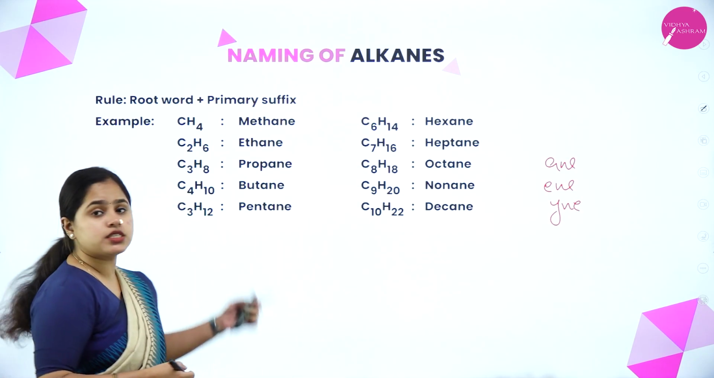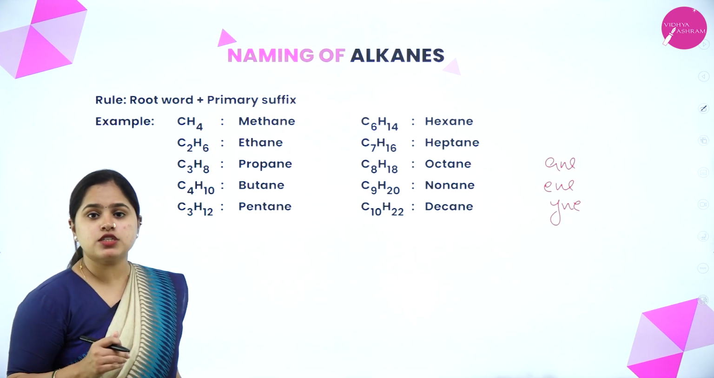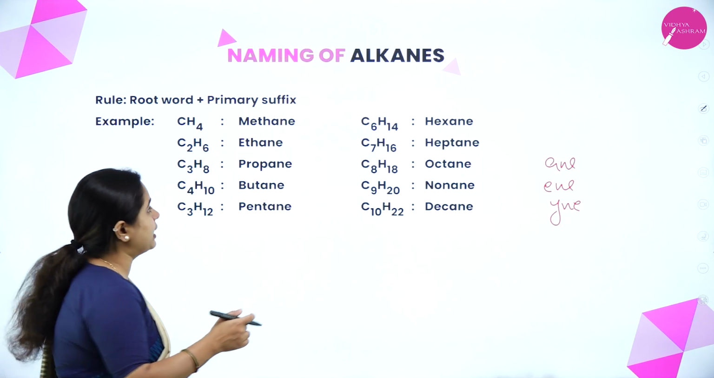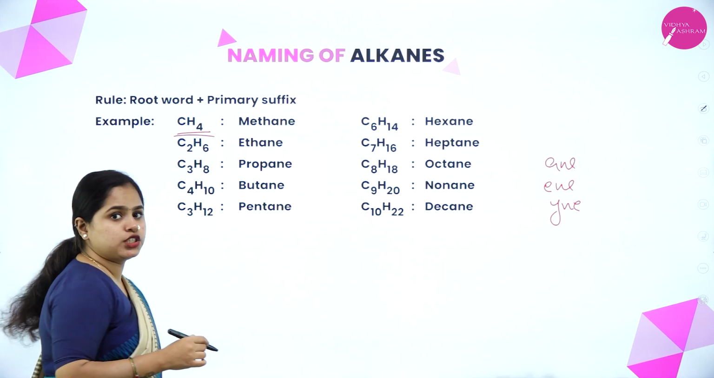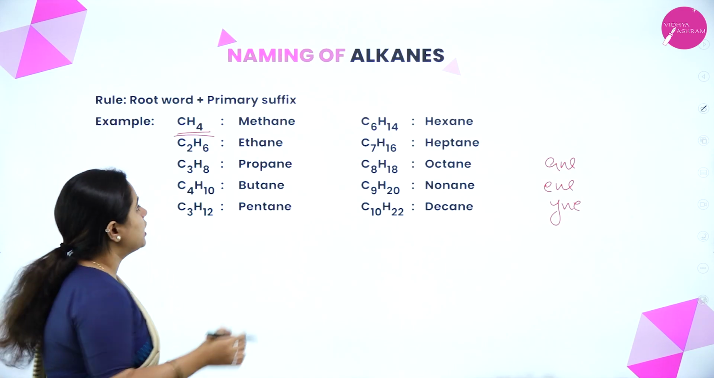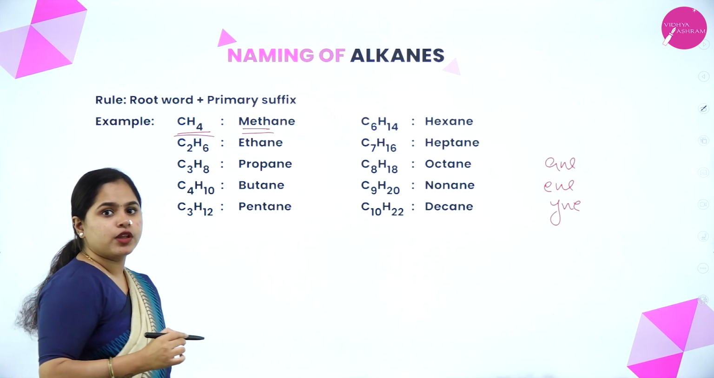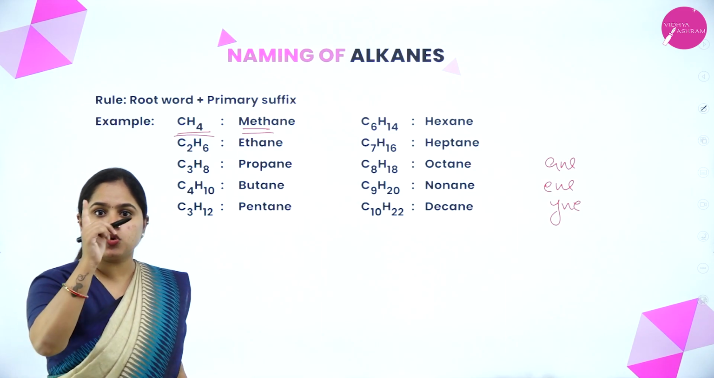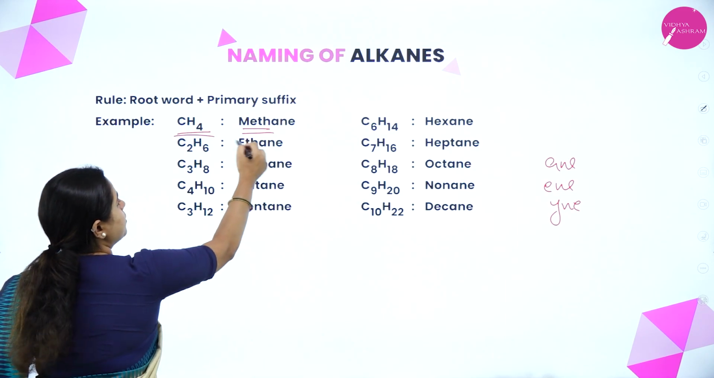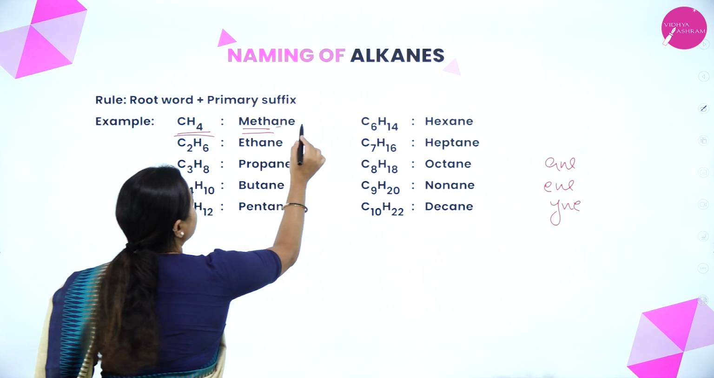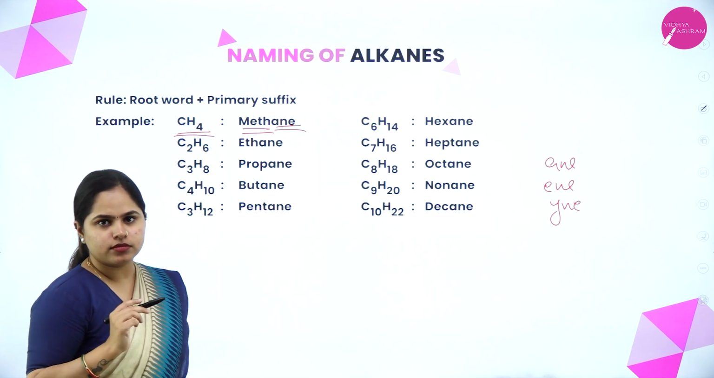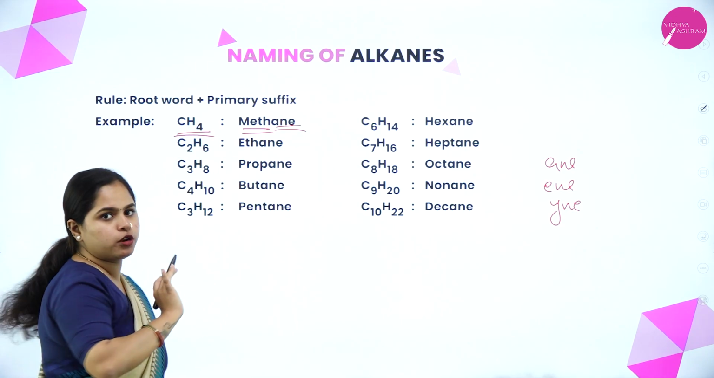Okay. So the first organic compound in the homologous series of alkane is CH4. What is CH4? It is methane. So this meth stands for what? That is the root word. Only one carbon atom is there, that means meth. And the primary suffix is ane. No other functional groups or prefixes here.